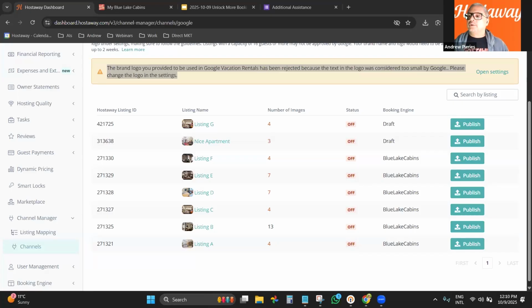Someone is asking to clarify, why do we need the booking engine, to get it done? Because basically what the booking engine will do, and I will show the booking engine in a minute, right? What the booking engine will do is what will feed Google Vacation Rental, right? So all the content, all the settings, everything that is going to be pushed to Google Vacation Rental will come from the booking engine, which, by the way, is collecting the information from the listings, from the calendar, and everything already inside Hostaway, right? So Google Vacation Rental will display as a front end for all this information, right?